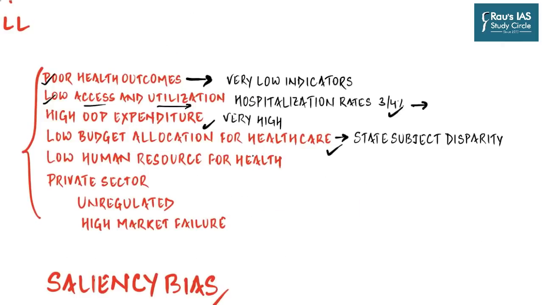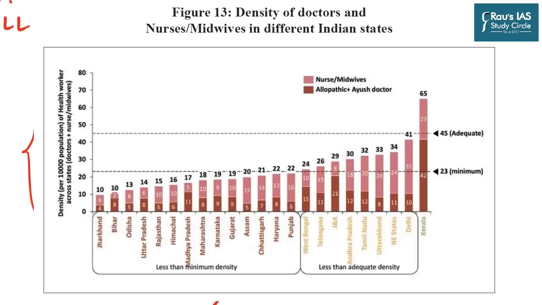Then we have a problem of very low human resource for health, because the health status of any country crucially depends on the available health infrastructure in general and human resource for health in particular. Again, just like low budgetary allocation for healthcare is dependent on state efforts, the low human resource for health also has a state bias in it.